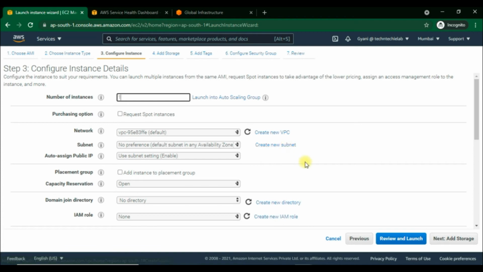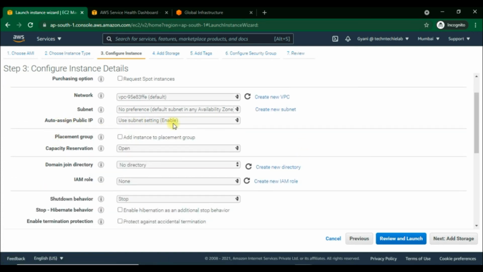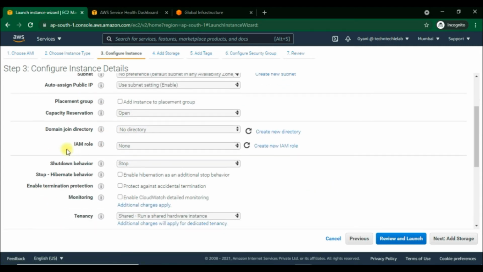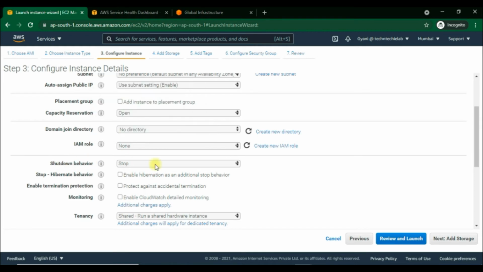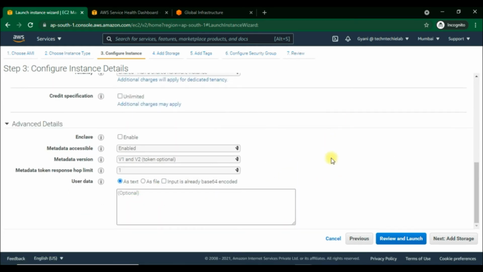Just go for default settings for subnet and auto assign public IP. If you want to create a domain, then you can create a new directory here. I'm okay with this now, so we'll go for next. IAM role can automatically deploy AWS credentials to resources and select the instance profile which contains the IAM role. I haven't created an IAM role yet, so we'll not go with this. Rest all will leave as default settings. About the user data, I will show you in my next video in detail.